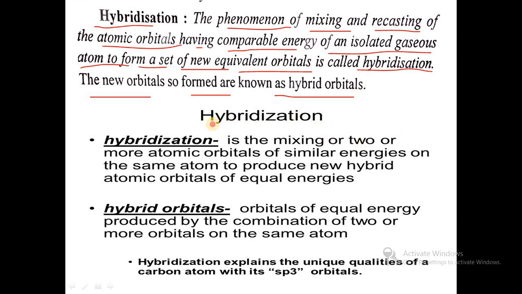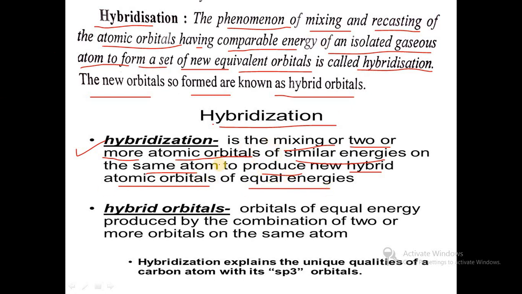Hybridization is the mixing of two or more atomic orbitals of similar energy on the same atom to produce new hybrid atomic orbitals of equal energies.